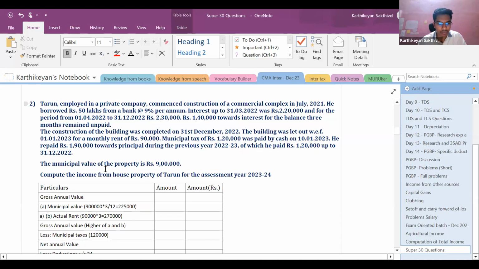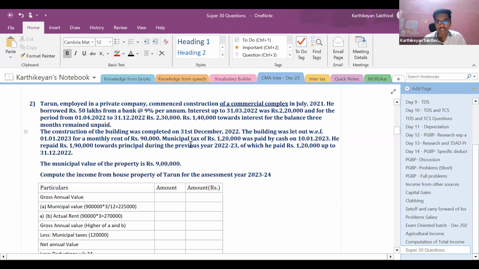Question number 2 is also income. We should compute income from house property of Tarun for the assessment year 23-24. Tarun is employed in a private company and commenced construction of a commercial complex. In July 2021, he borrowed rupees 50 lakhs from a bank at 9% per annum. Interest up to 31/3/2022 was 2,20,000, and for the period from 1/4/22 to 31/12/22, rupees 2,30,000. 1,40,000 towards interest for the balance 3 months remained unpaid.